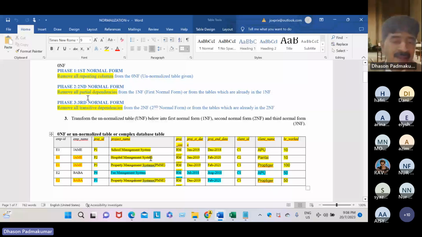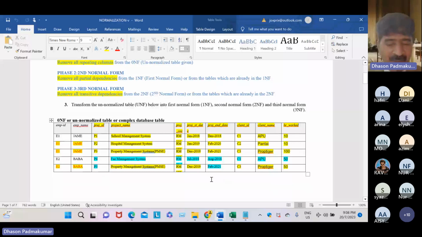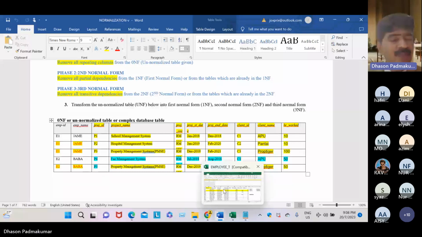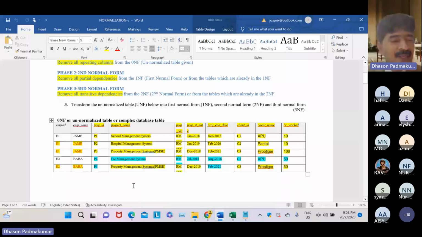Denormalize means we are combining multiple tables into one table like this. Just reverse. The purpose is to reduce reading time or to process the data faster. So it has one advantage, but so many disadvantages.